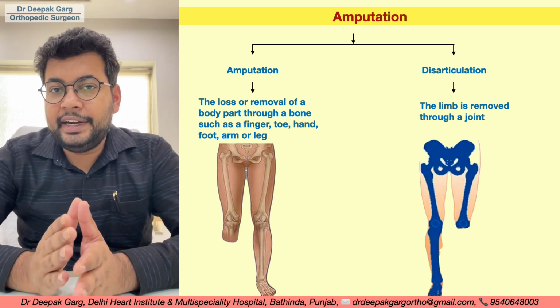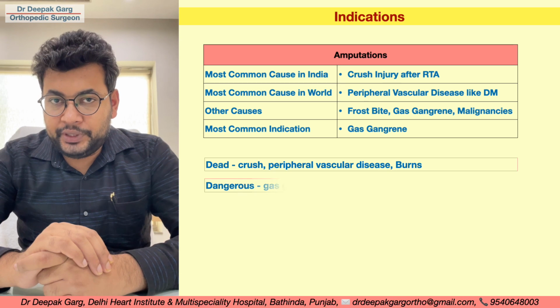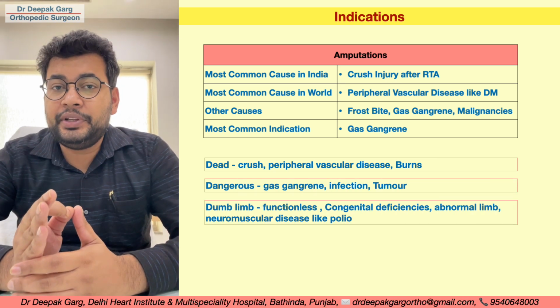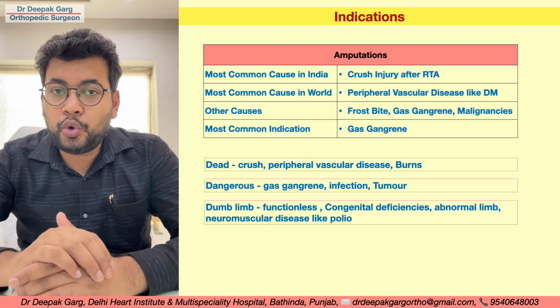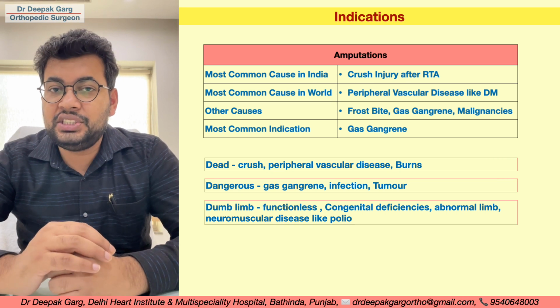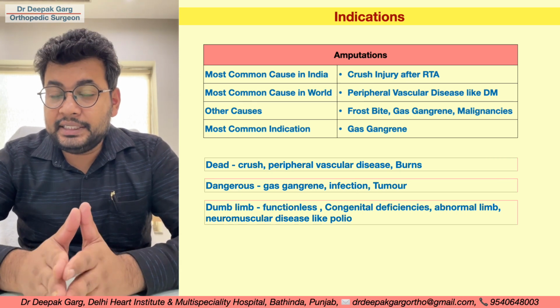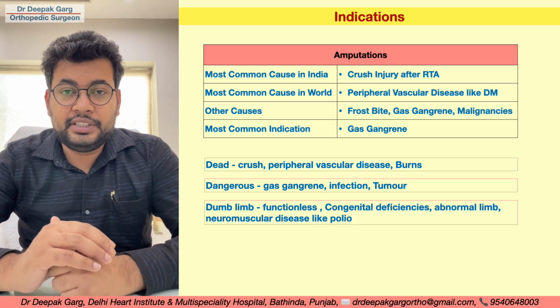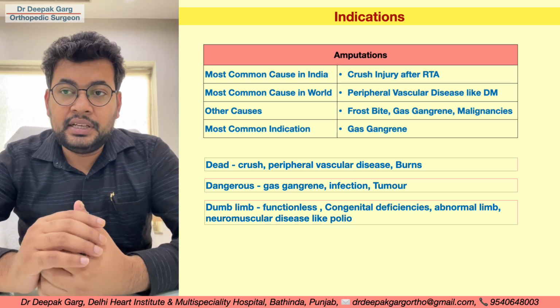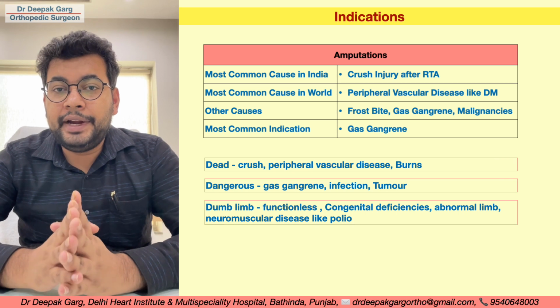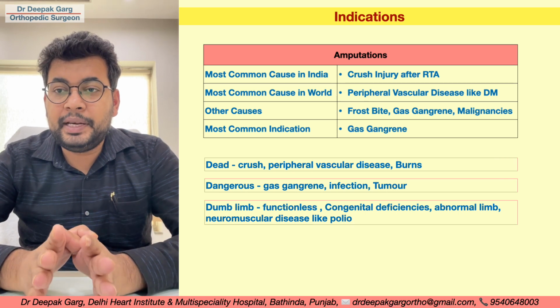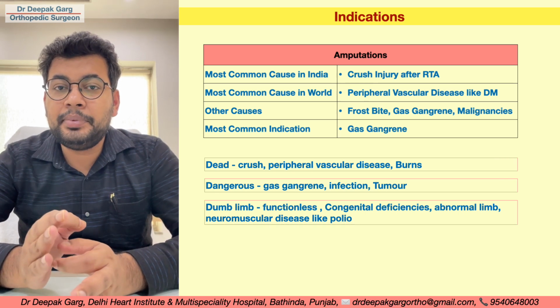So what are the indications of amputation? The most common cause of amputation in India is road traffic accident or crush injuries after road traffic accident. The most common indication in the world is peripheral vascular disease like diabetes mellitus. If we want to remember the indications of amputation, we can simply remember dead, dangerous and dumb limb.